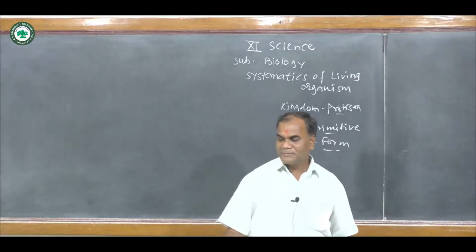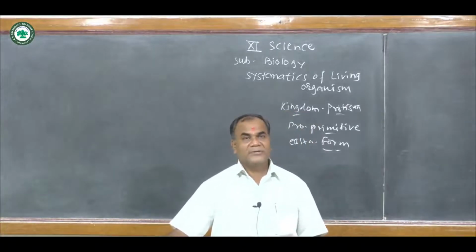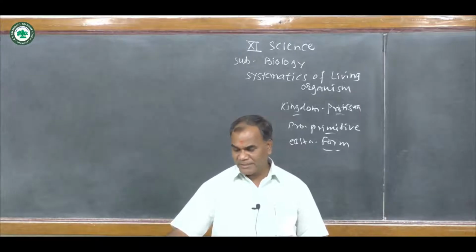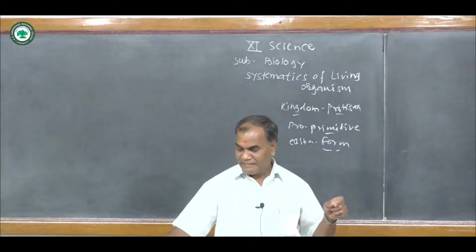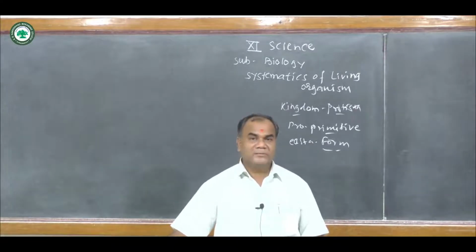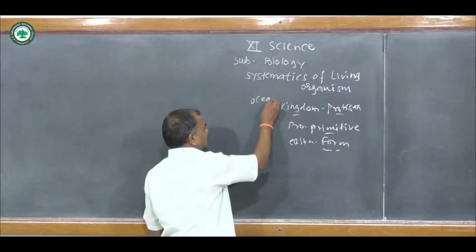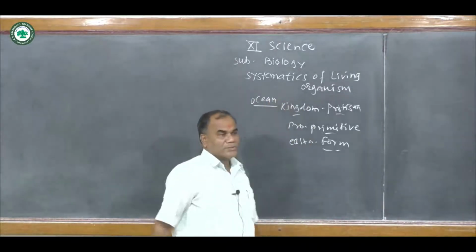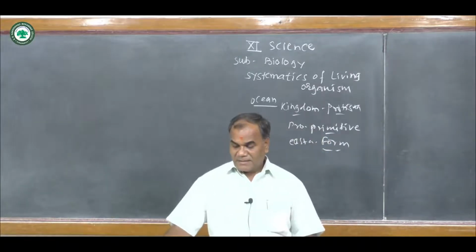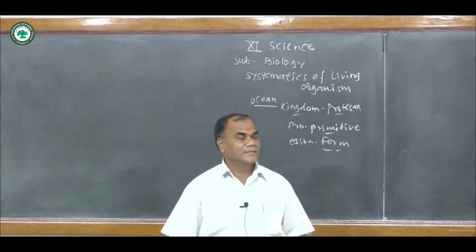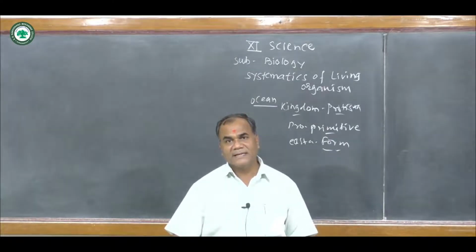If we see some characters of this kingdom Protista, these are microscopic to macroscopic organisms. These are photosynthetic organisms, and the majority of these organisms will be found in the ocean because they are microscopic organisms. Then we see the next character of it. Probably these microscopic organisms are the diatoms.